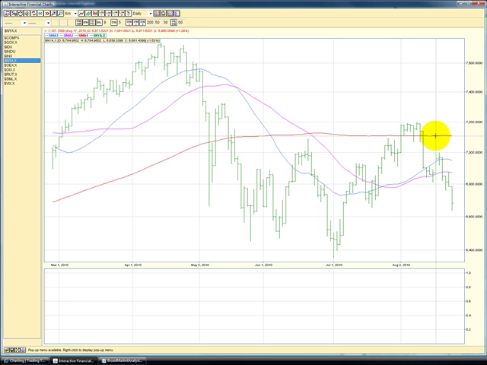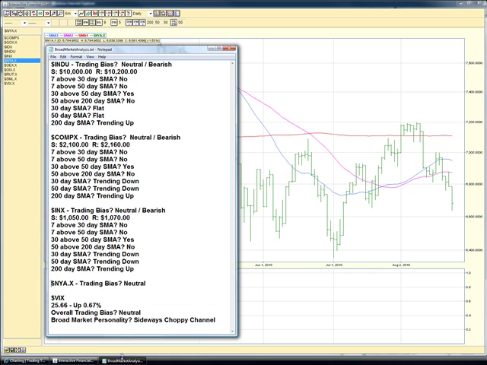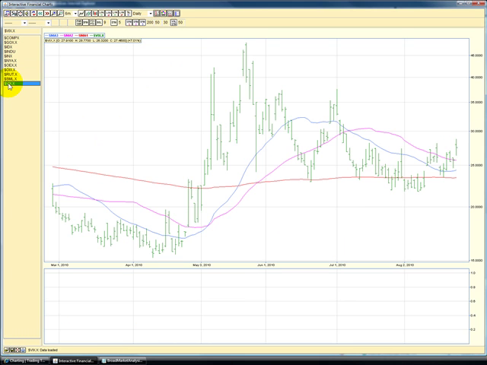Look at that, flat. Down, down, down. Neutral bearish for sure. And then let's go on and take a look at our volatility index. Shot up there.